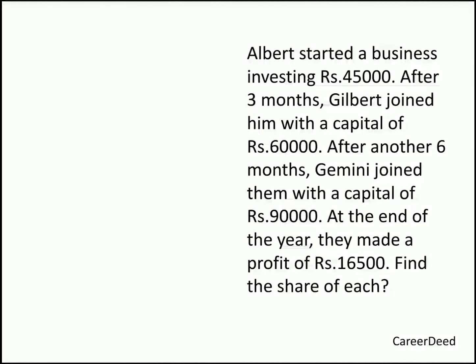Now listen to the question carefully. Albert, Gilbert and Gemini, all the 3 persons are running the business for 1 year, because in the question it is clearly given that at the end of the year they made the profit of 16,500. But these people invested the money in different time intervals. Based on the investment only we can divide this profit. Now Albert started the business with 45,000 rupees and he is leaving this 45,000 rupees for complete 12 months.